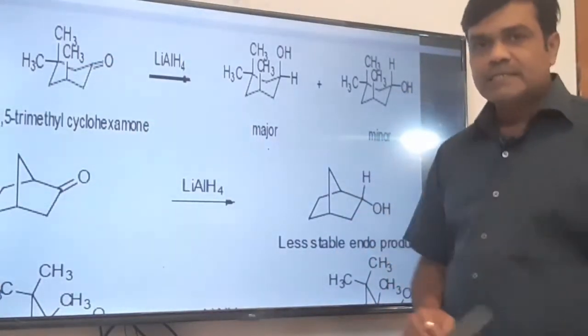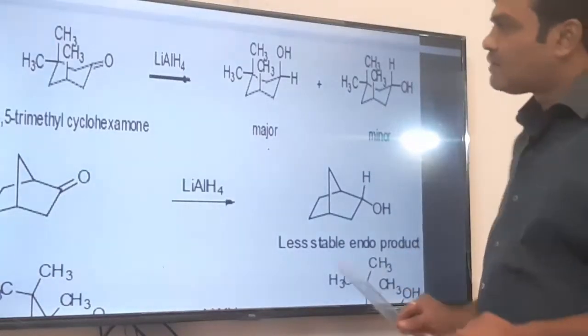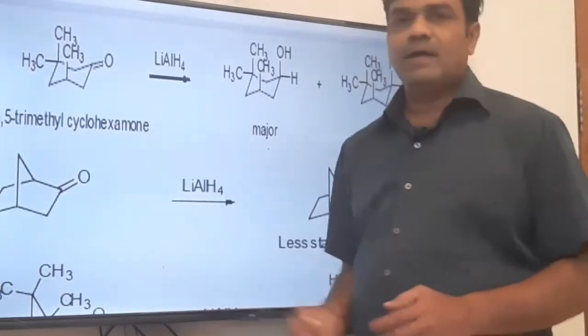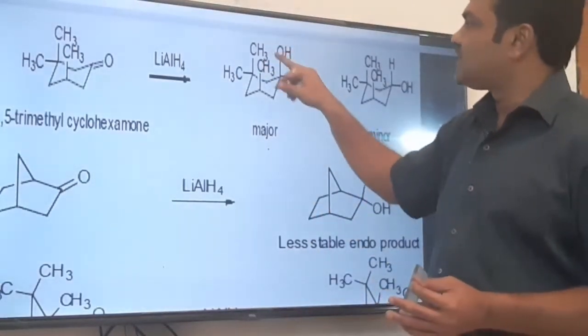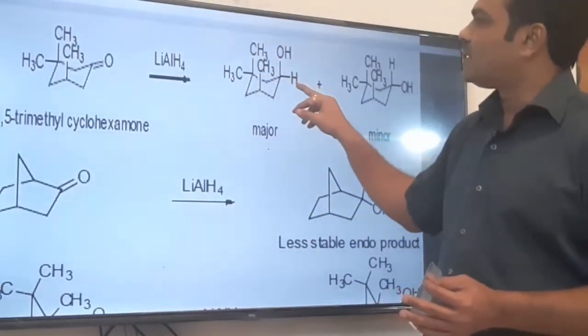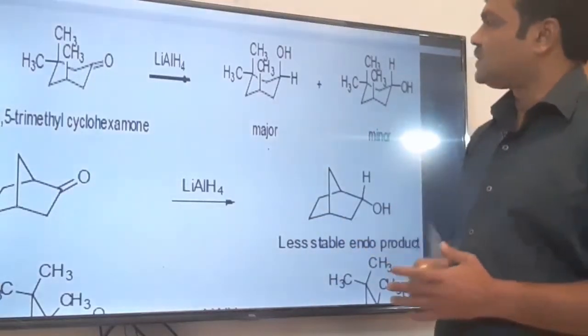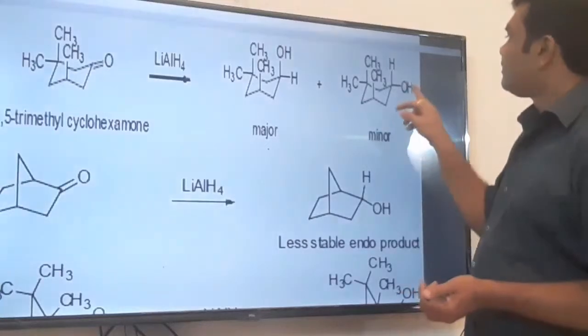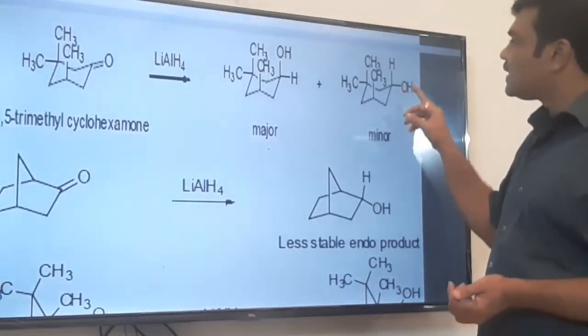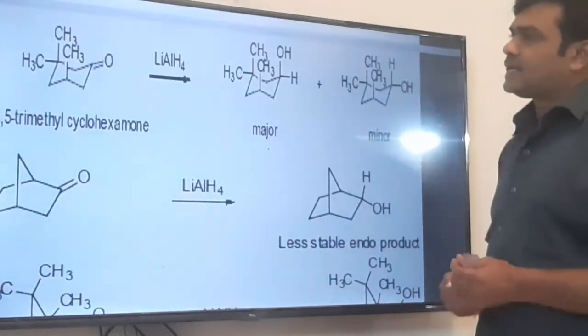So the crowding is less at the equatorial position, therefore the hydride ion will come from the lower side and push the oxygen to the upper, that is the axial position, and hydride ion will remain at the equatorial position. This is the major product. And the minor product is the opposite, where the OH position is equatorial and hydrogen position is axial.